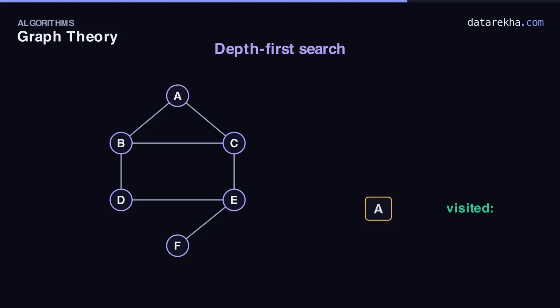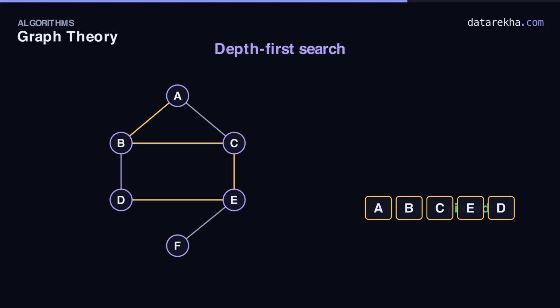Start at A, mark it visited, and dive into its first neighbor. Go to B, visit it, and immediately dive deeper into B's first unvisited neighbor. From B we reach C, visit it, and keep going into C's neighbor E. Now E, visit it, and dive again. E leads on to D. Reach D and visit it. Both its neighbors are already visited, a dead end.